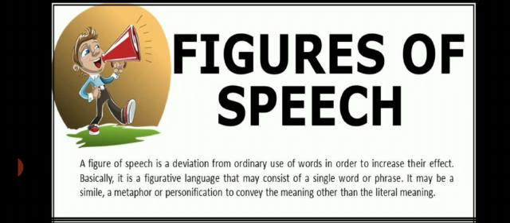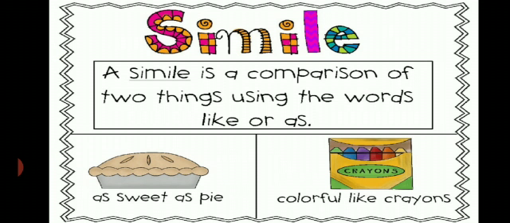There are many poetic devices used in our poems. For further explanation, a figure of speech is a deviation from the ordinary use of words in order to increase their effect. Basically, it is figurative language that may consist of a single word or phrase. It may be a simile, a metaphor, or personification to convey a meaning other than the literal meaning. There are many poetic devices. Today we shall see some. Let us see about them.